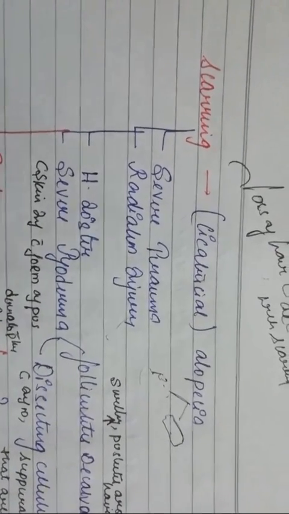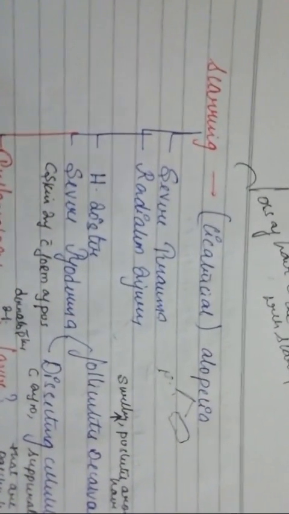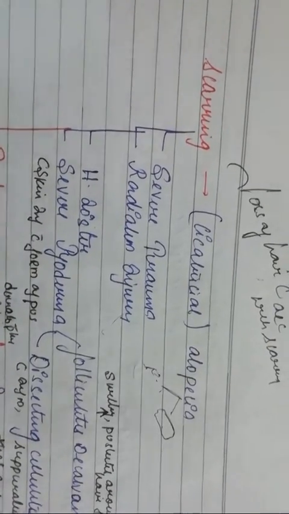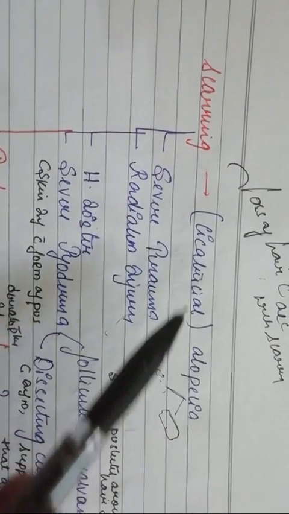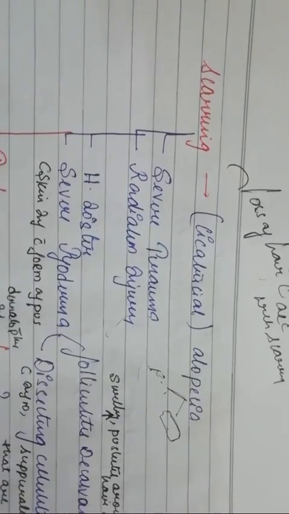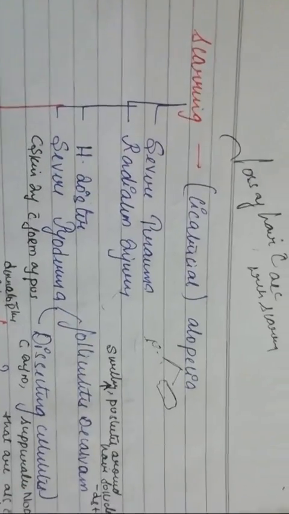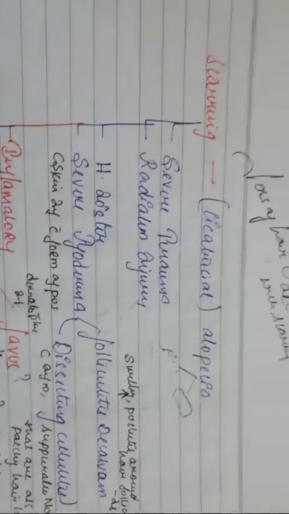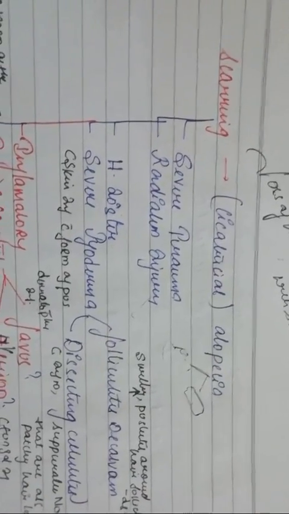Suppose there is a severe trauma to the head, and in that part there is a loss of hair and a scar at that point. That's the reason severe trauma causes scarring alopecia. And whenever you give radiation to the scalp, that can also lead to loss of hair with scarring. Next, herpes zoster can also cause scarring alopecia.